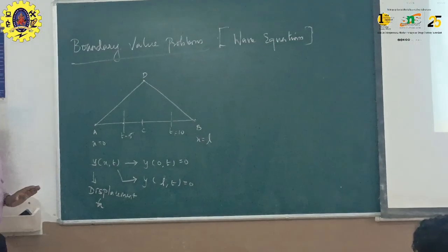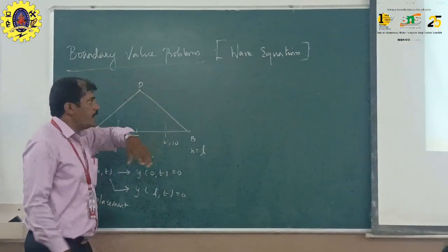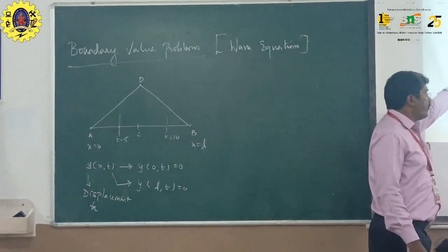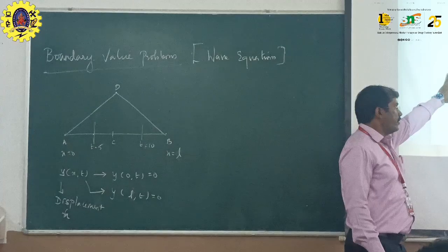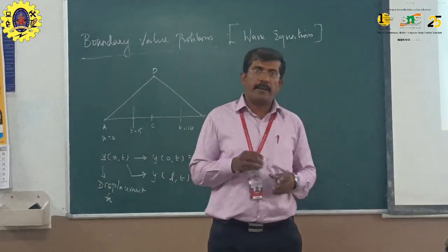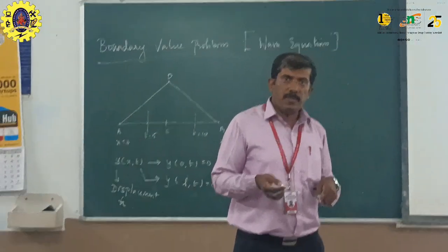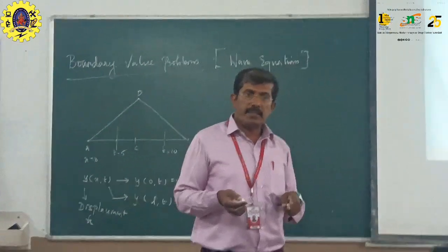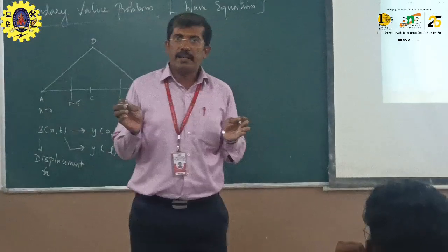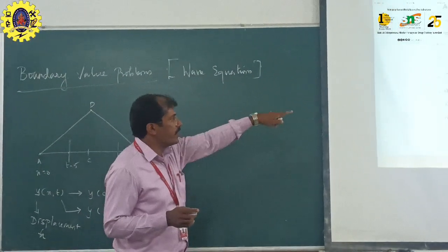So how to find the solution? For this we need some conditions. As I told, for boundary value problems we need certain conditions. The first two are boundary conditions: y of 0 comma t equal to 0, and y of L comma t equal to 0. Why is it 0? Because at the end points there is no displacement. That is why the first two conditions are 0.